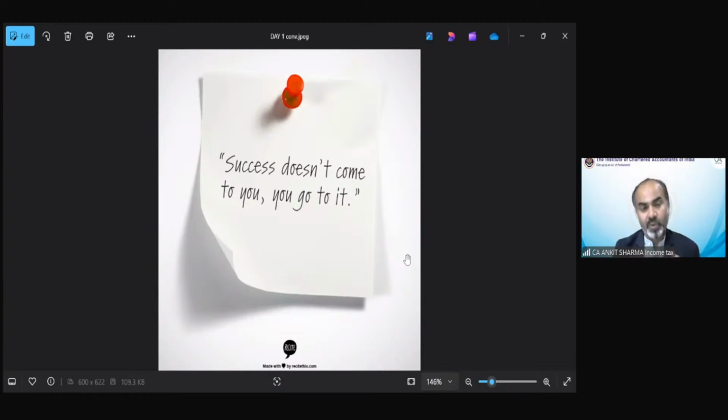So that is, of course, all the motivational quotes that we have discussed, that I share with you, all quotes have the similar thing. The summary, the logic is exactly the same: if you do hard work for something, then only you are able to achieve that. Nothing is free. You have to work for it if you want something. So success will not come to you, you have to go and get it. So that was the thought for the day.